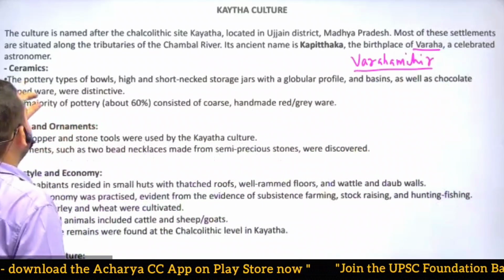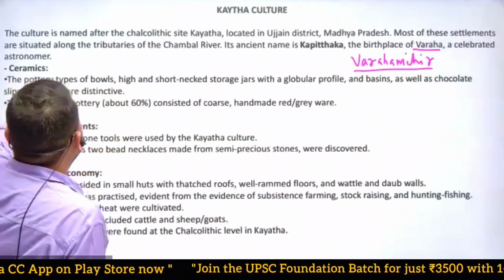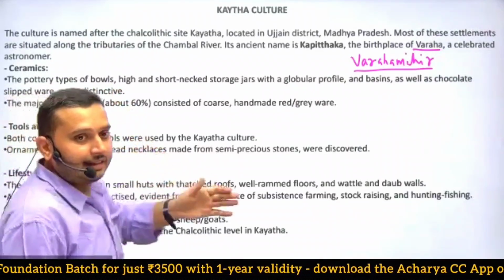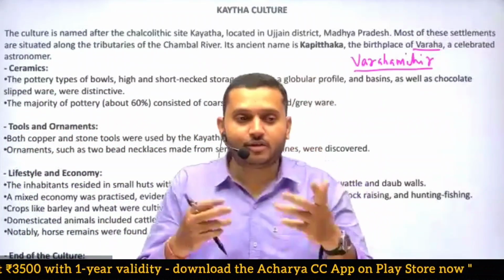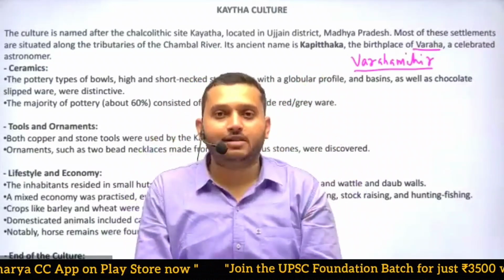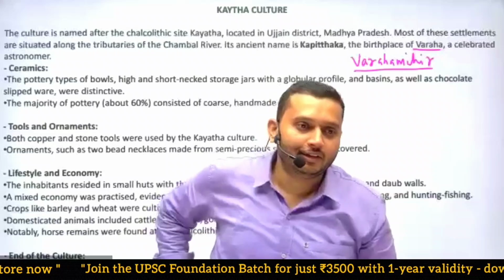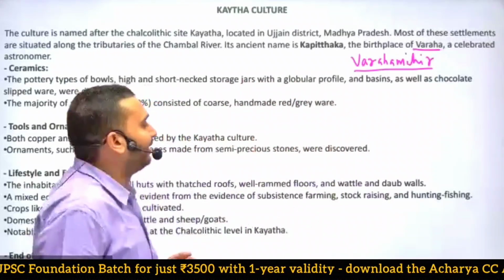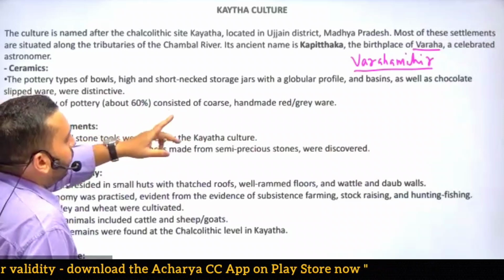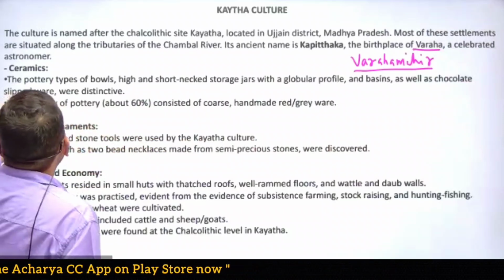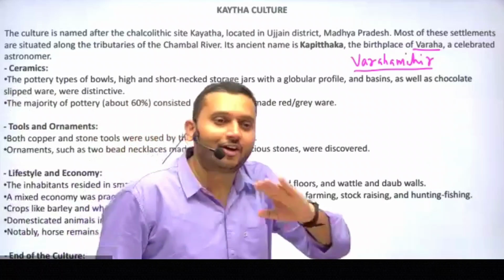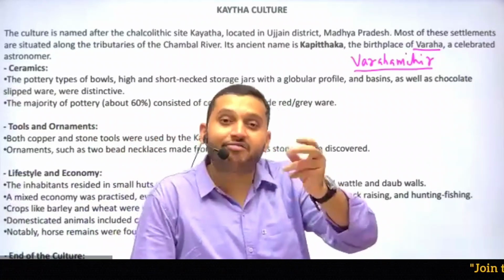Good. Then ceramics of Kaitha culture: the pottery types were bowls, and high and short necked storage jars. That means, maybe you have seen the short necked pots used for keeping water cold, with a globular profile and base, as well as chocolate slipped ware. Chocolate slipped ware does not mean they are made from chocolate. That means they are very fine.